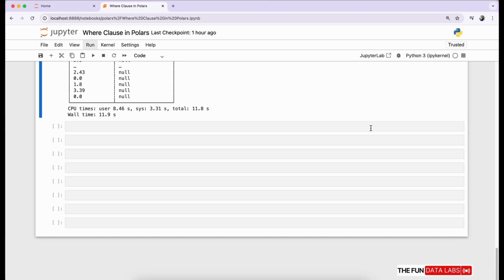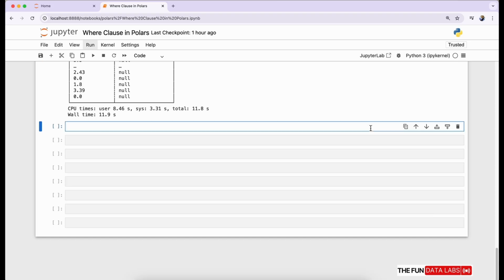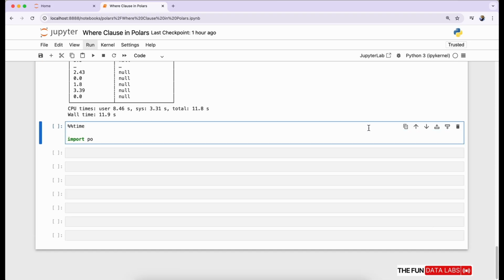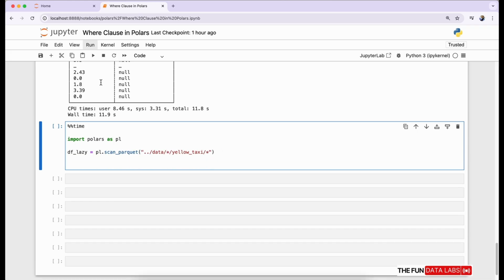We will take a between example condition to check how Polars works with between. Let's import the polars library as pl by calling the pl.scan_parquet method with the file path. I am getting the path of the data folder where we are using the yellow taxi data. To read all files, we are using data from 2010 to 2022 yellow taxi data. So we are using a wildcard star in both the year and month sections and create the df_lazy variable.